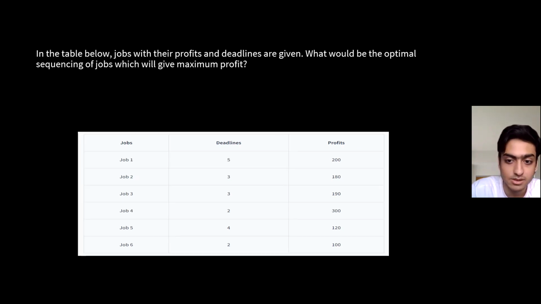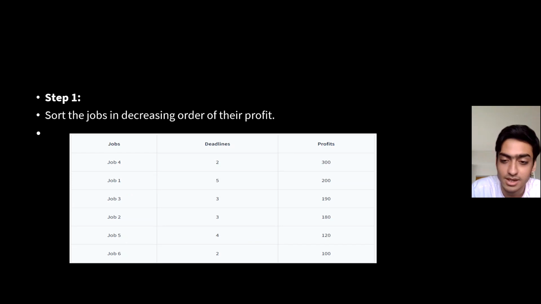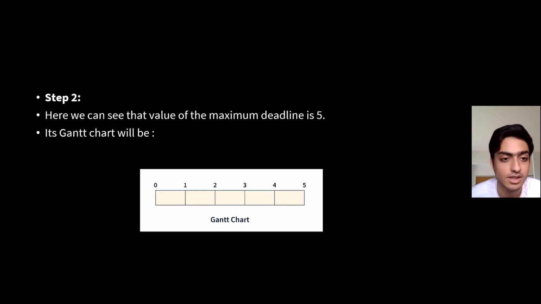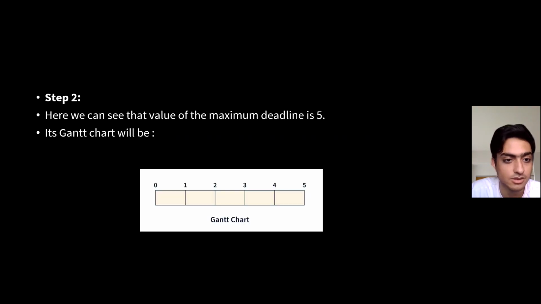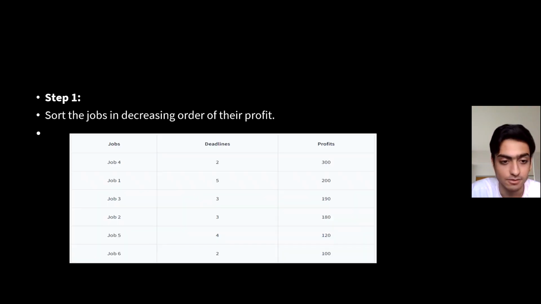You can see the jobs are randomly arranged here. And in the next slide, you can see the jobs are arranged in a decreasing order of the profit, I mean, in a descending order. So step two, here we can see that the value of the maximum deadline is 5. So its Gantt chart will be 5.